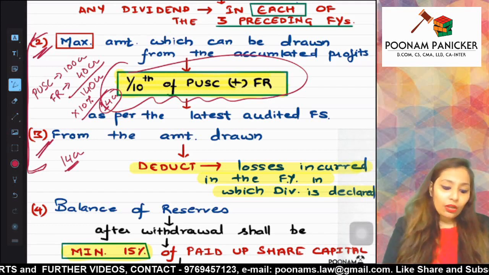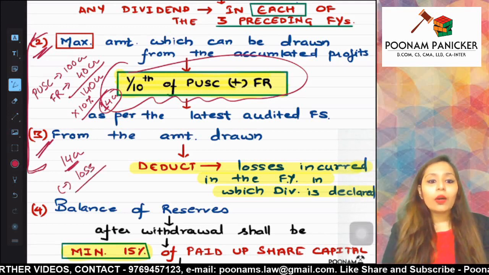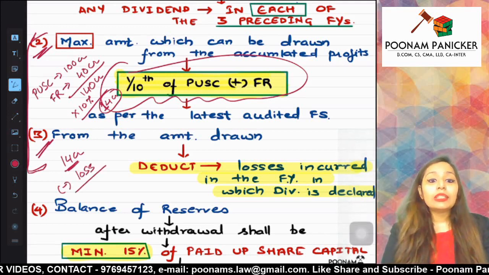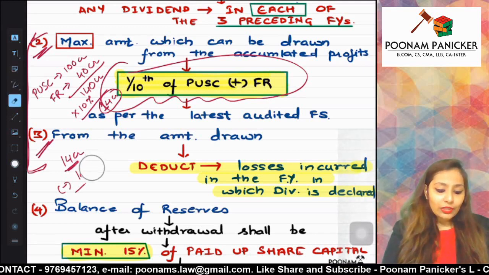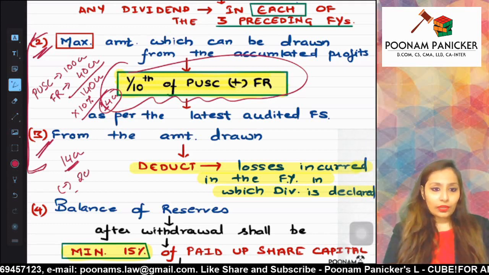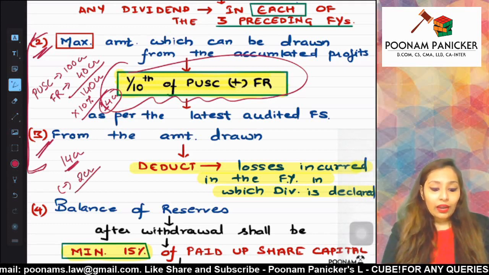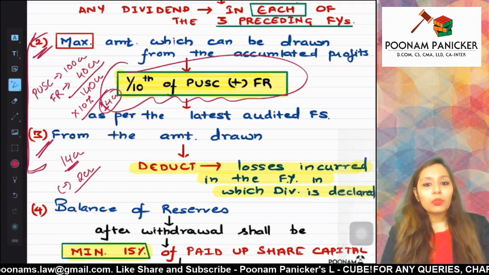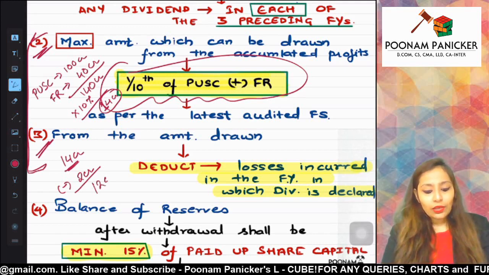Say for example, the loss in the financial year 1920 is 2 crores. In such a case, the amount which can be maximum utilized from the reserves is 14 minus 2, which comes to 12 crores.